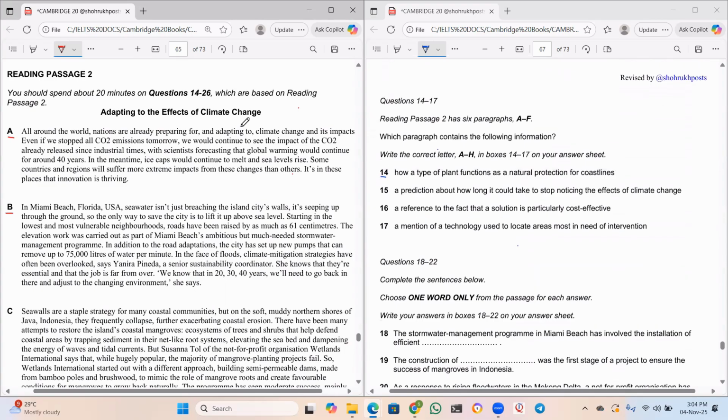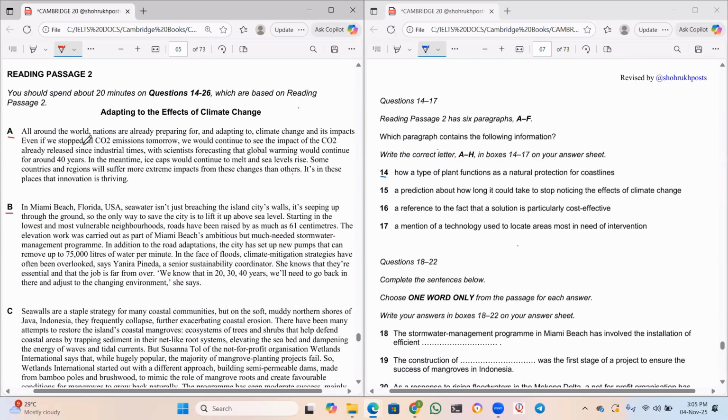Right. Now let us read paragraph A. Reading A and coming to the questions, that is our strategy, right? Now, all around the world, nations are already preparing for and adapting to climate change and its impacts.